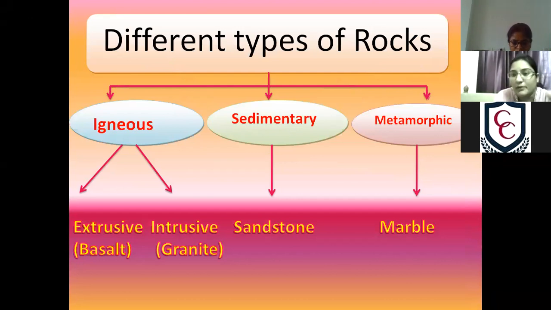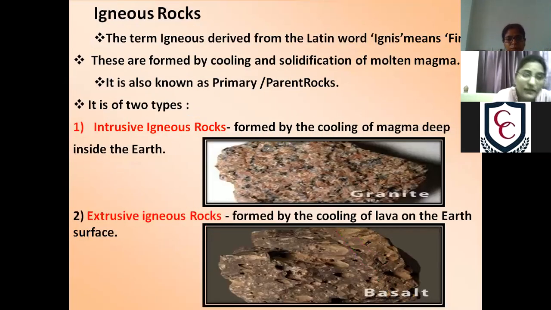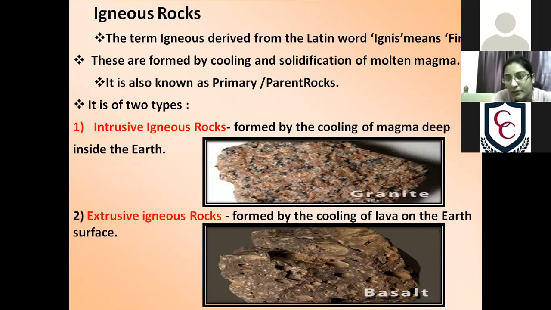First of all, we will discuss the igneous rock. Igneous rocks are also known as the primary rock or the parent rock. Why do we consider this the primary or parent rock? The primary rock, the parent rock, is the first rock which is formed, and after that the other rocks are formed. So this is the parent and the other rocks are its children. That's why we consider it a parent or primary rock.